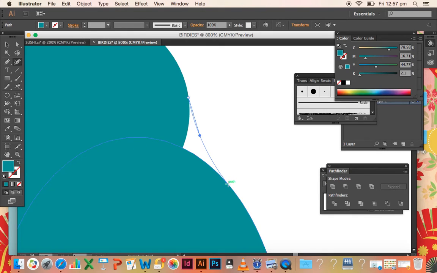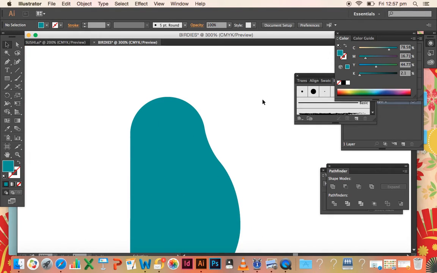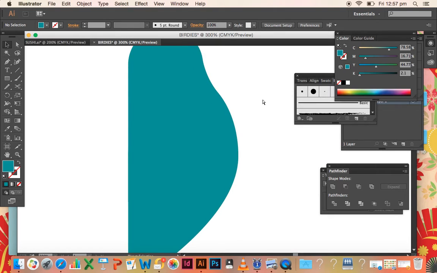Make sure you click on the path there. Double click to make a straight line that goes inwards, double click again, and double click on the original anchor point, otherwise you'll get a little curve up there. Okay, so that's the neck piece sorted out there. So we're starting to get a little bird happening.